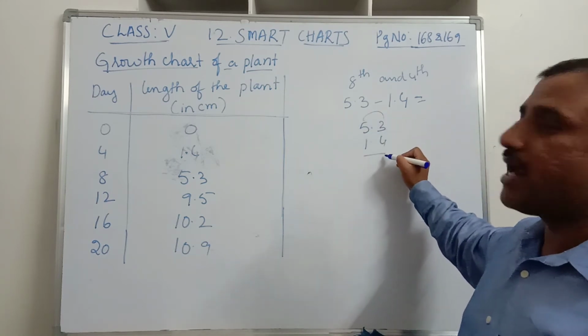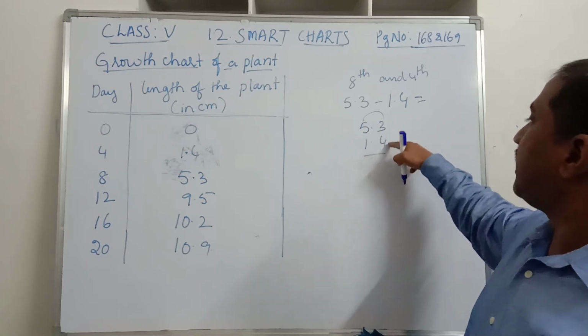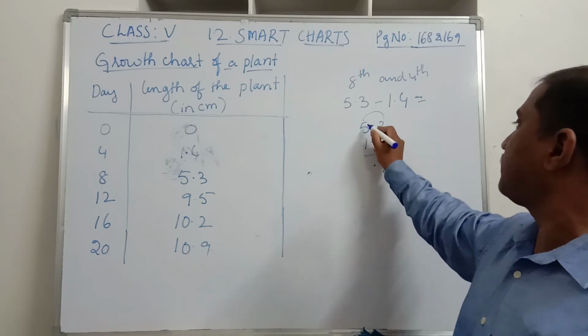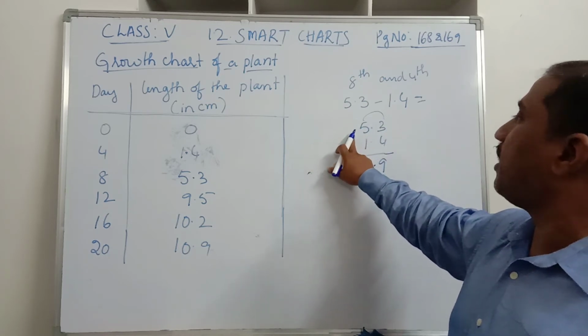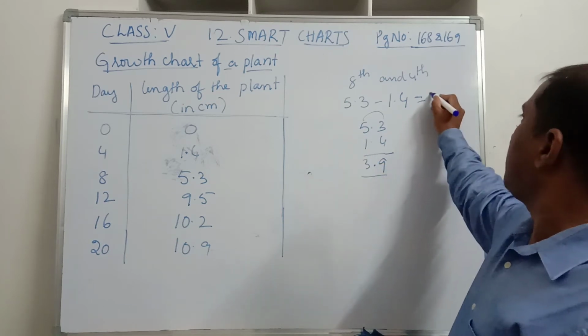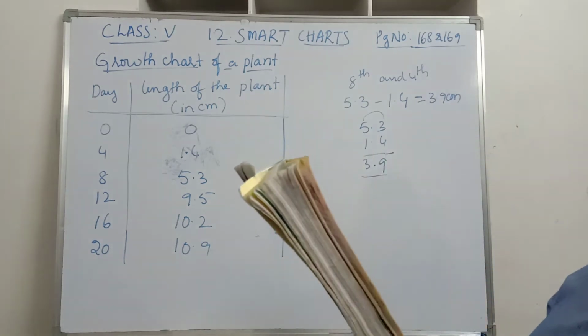4 cannot be subtracted from 3. So 13, 10 plus 3 is 13. 13 minus 4 is 9, and here we have the decimal point, the key point. Now 1 has gone for borrowing, so it will be 4 minus 1, 3. So 3.9 centimeters is the change in the growth.